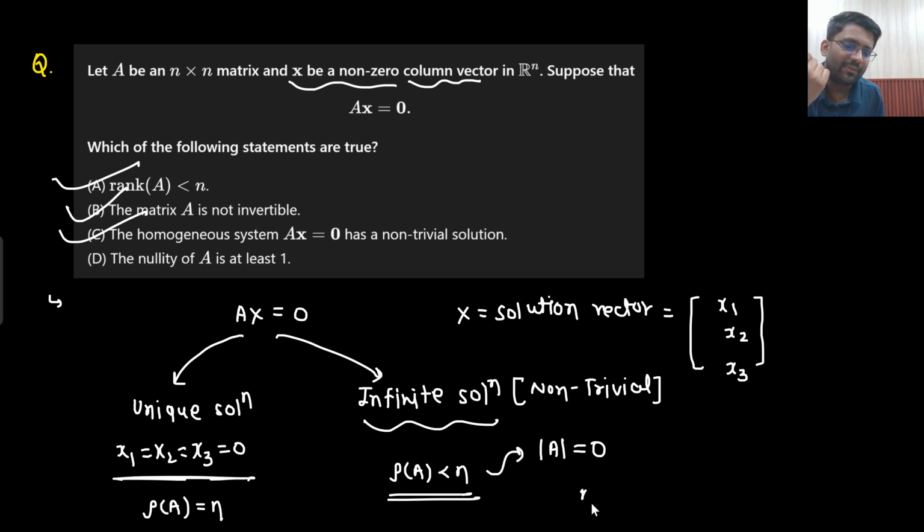Yes, nullity. What is the meaning of nullity? Nullity means the number of variables, let's just say, which is 3, minus the rank. Rank has to be less than 3, no? So let's just say the best case rank would be 2. So at least 1. So yes, nullity has to be at least 1.